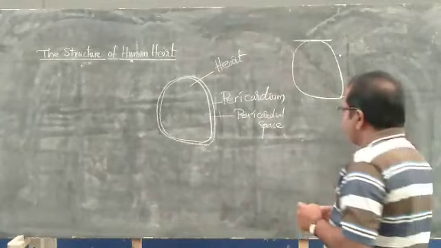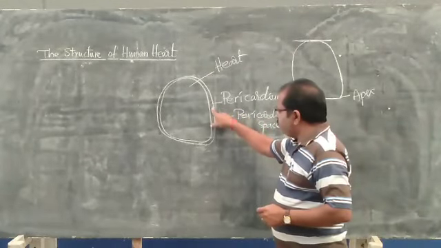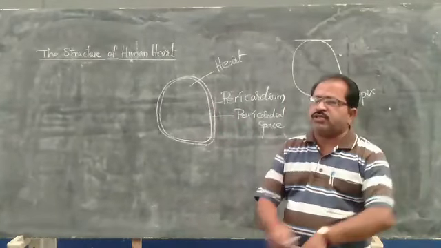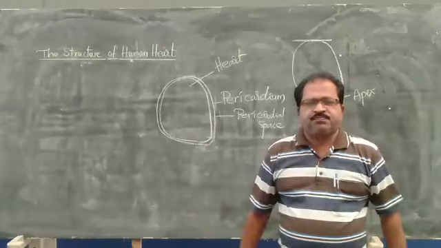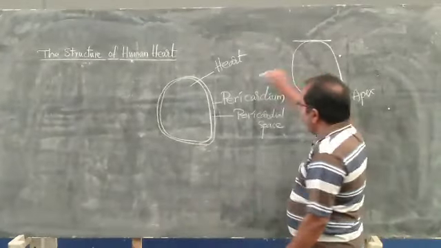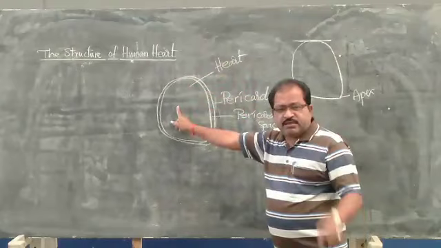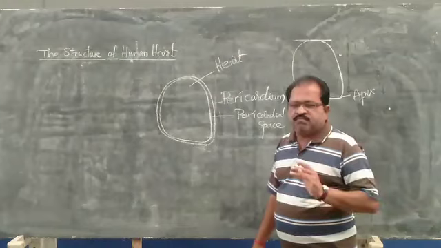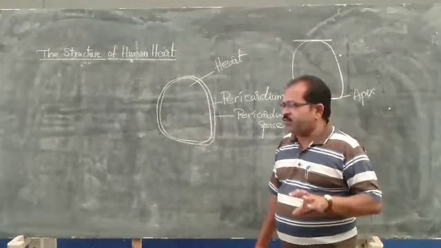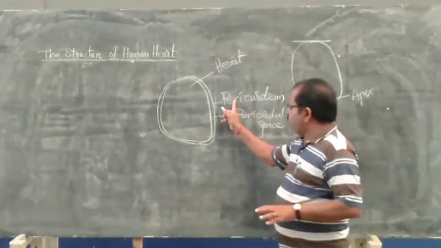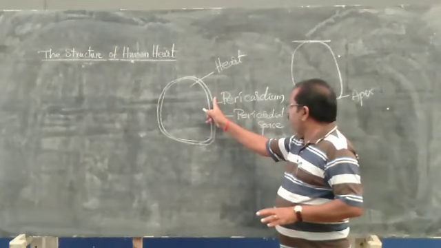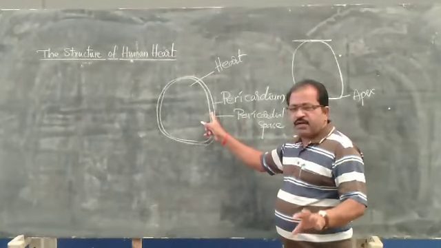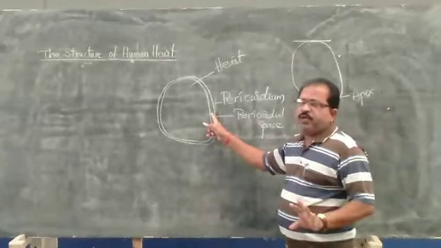Even the pericardial fluid present inside the pericardial space also protects the heart from external shocks as well as jerks. The layer is called the pericardium, the space is called the pericardial space, and the fluid present in the pericardial space is called pericardial fluid.